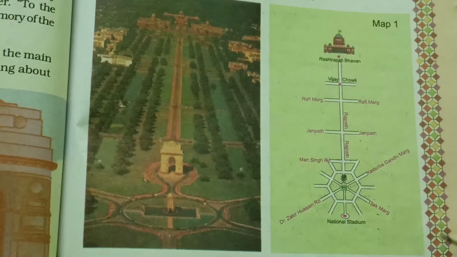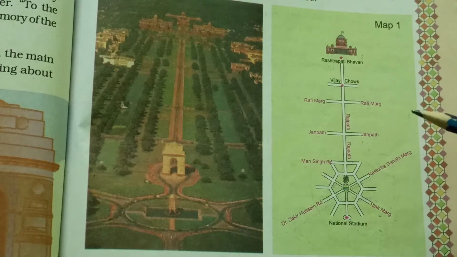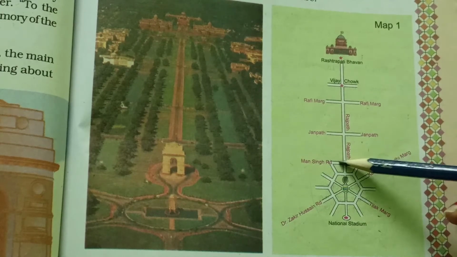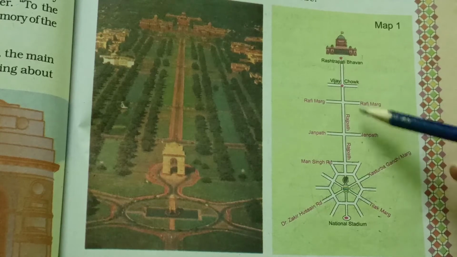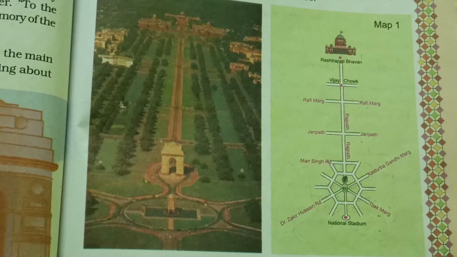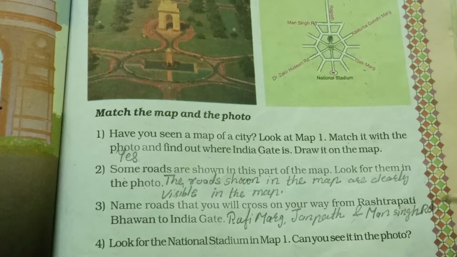So on the way from Rashtrapati Bhavan to India Gate, you can cross this road, Rafi Marg, then Janpath and Mansingh Road. Rafi Marg, Janpath and Mansingh Road. So let's write in the textbook. You can write the answers with a pencil in the textbook.